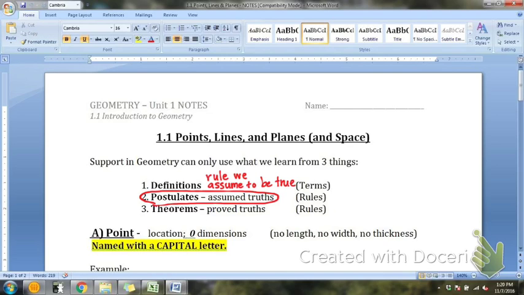A theorem is a rule that must be proved. And both of these words come from lesson 1.1. That last box is a place for you to say what lesson it's from. So a theorem is a rule that we prove to be true, and both of these are from lesson 1.1.